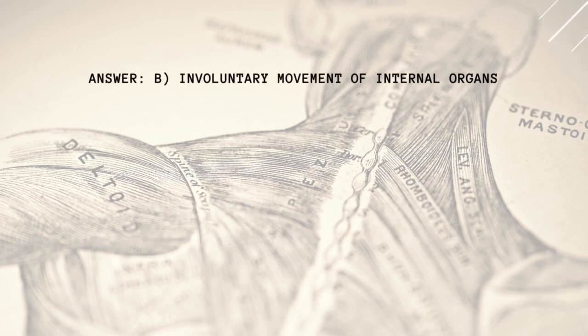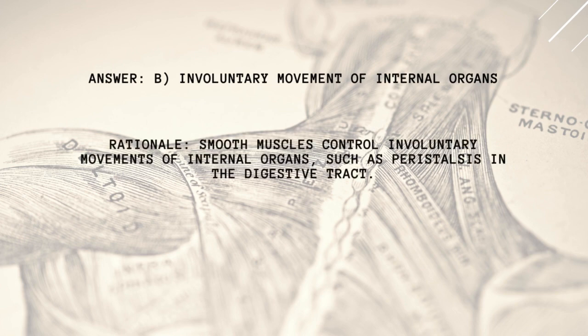Answer: B. Involuntary movement of internal organs. Rationale: smooth muscles control involuntary movements of internal organs, such as peristalsis in the digestive tract.